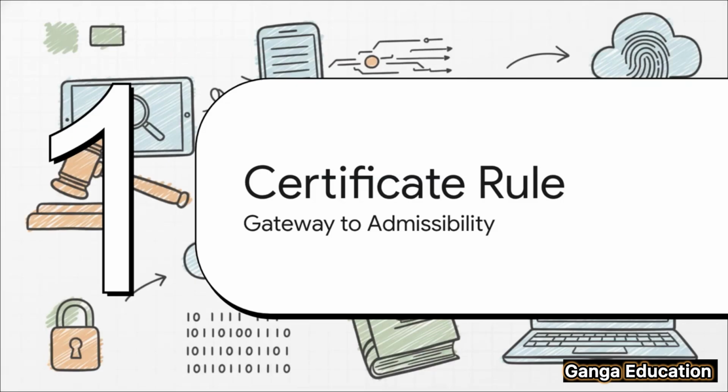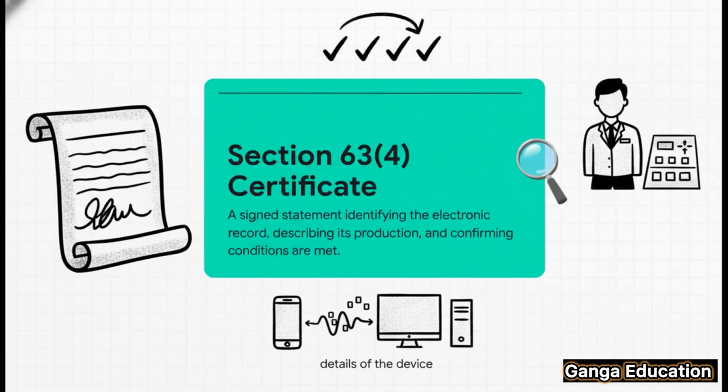Okay, let's pause here, because we are now at the single most critical procedural requirement of this entire section. I can't stress this enough. Without this one thing, your electronic evidence is almost guaranteed to be thrown out of court. We're talking about the mandatory certificate required under subsection 4. So what is this certificate?